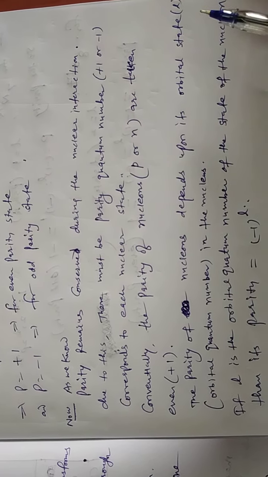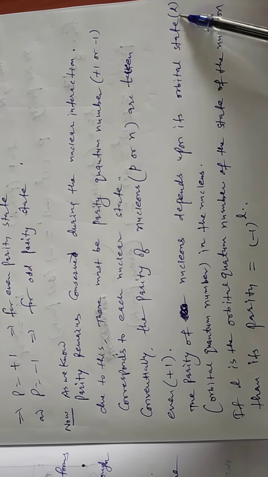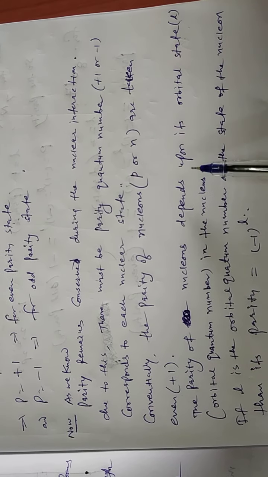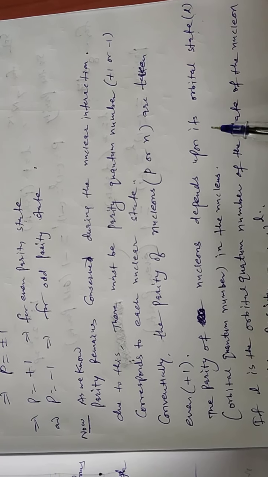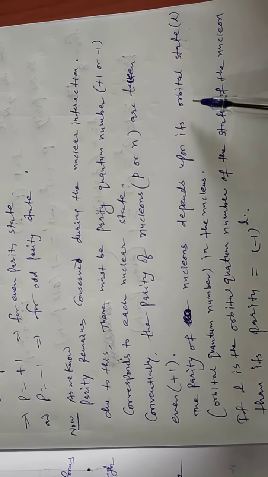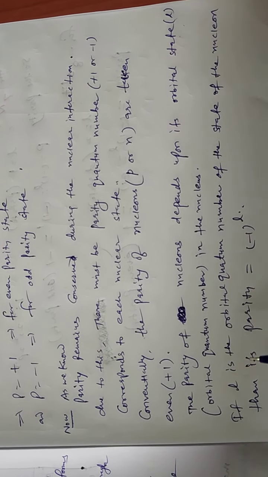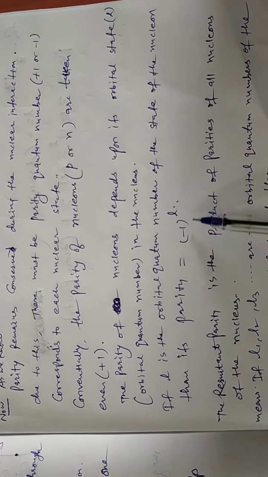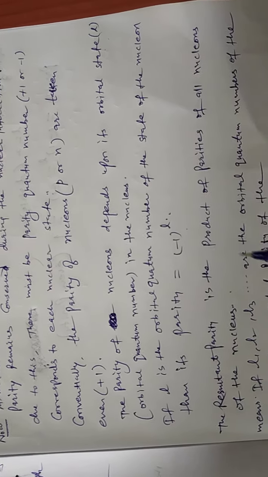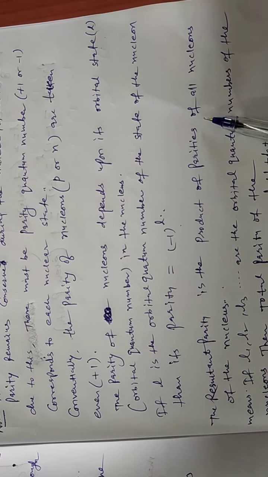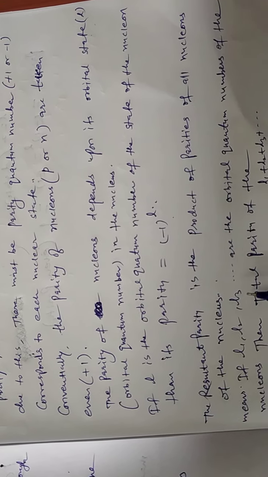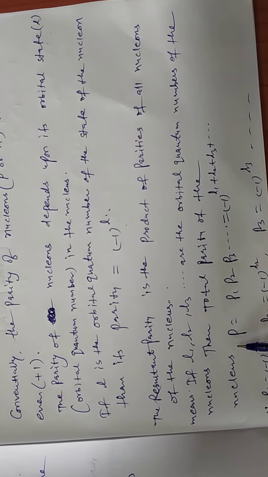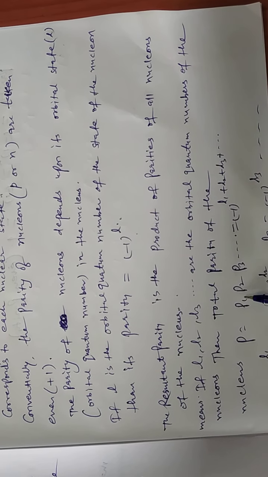The parity of nucleons depends upon the orbital quantum number, which means L. Here we should note that in the case of elementary particles, the parity also depends on the spin quantum number S. But at our initial stage, we consider only the orbital state L. So if the orbital state is known in the nucleus, then we can find the parity from this formula: (-1) to the power L. The resultant parity is the product of the parities of all nucleons of the nucleus.